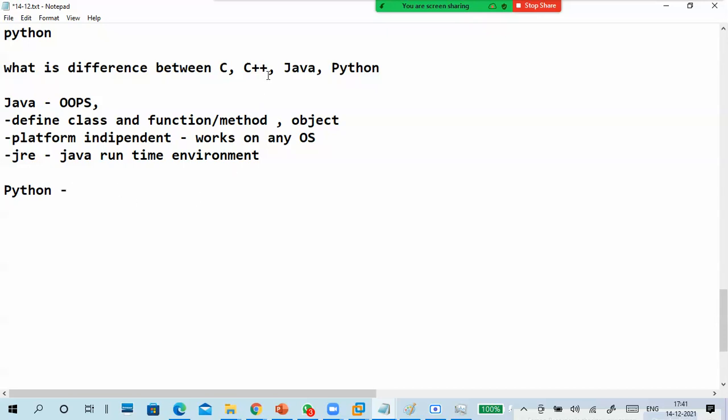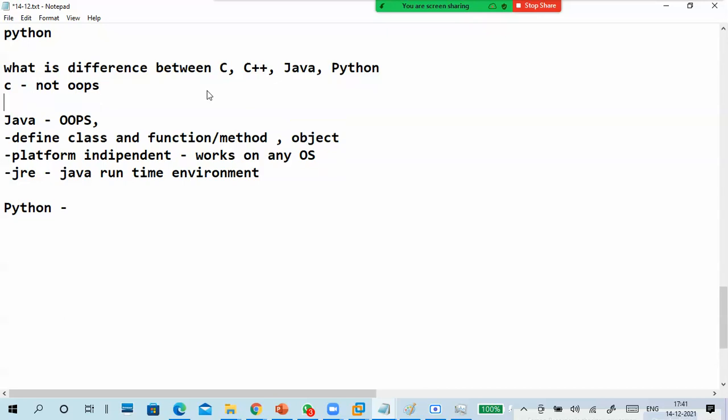Then why have I written C and C++? I will directly tell: C is not OOPS. C is not object oriented, so you can't define classes, functions, methods, and objects here. It's purely function based. What do we call it?